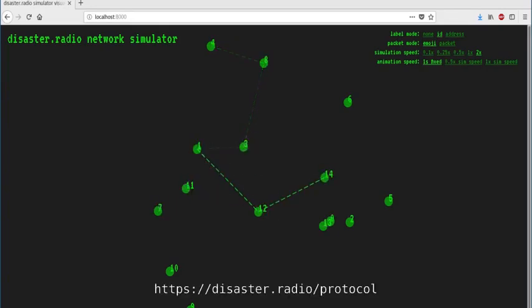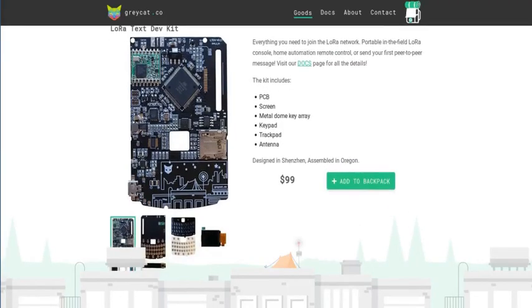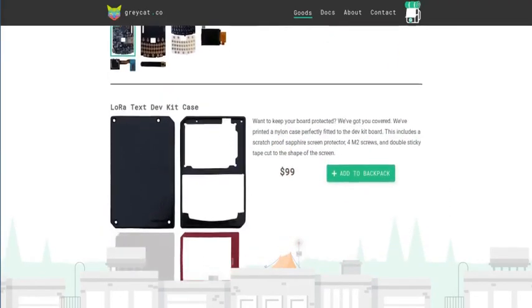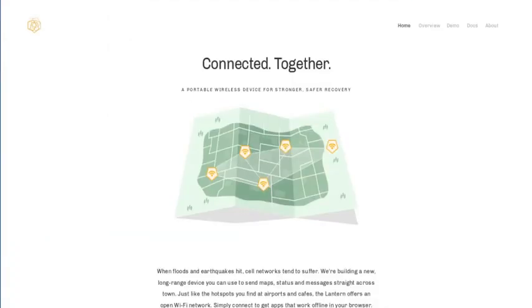The details of the protocol we developed can be found at the following link. We are hoping that this LoRa Layer 2 protocol is adopted by other projects that are harnessing LoRa technology, such as GrayCat and Project Lantern.